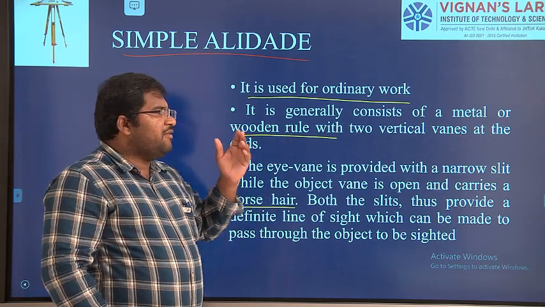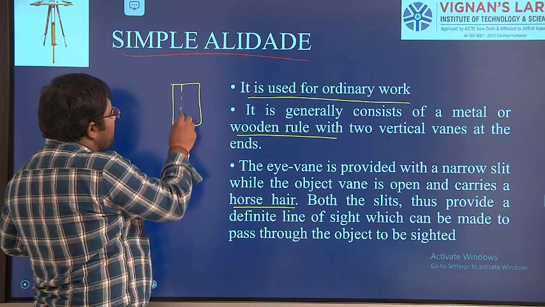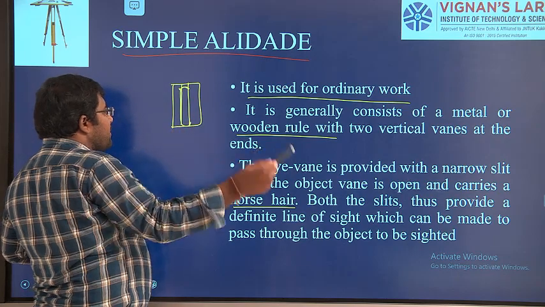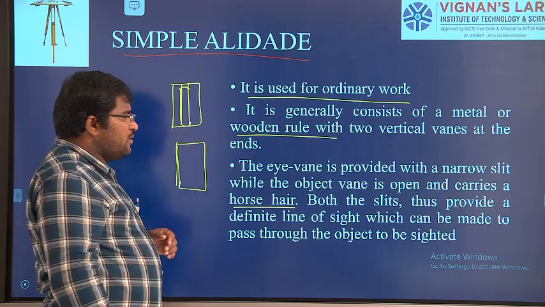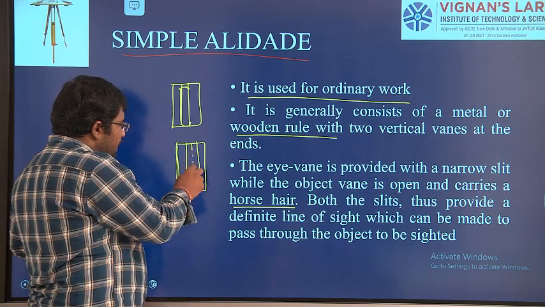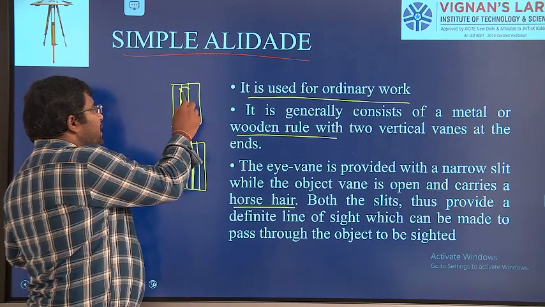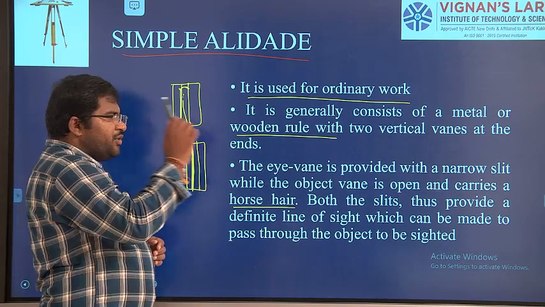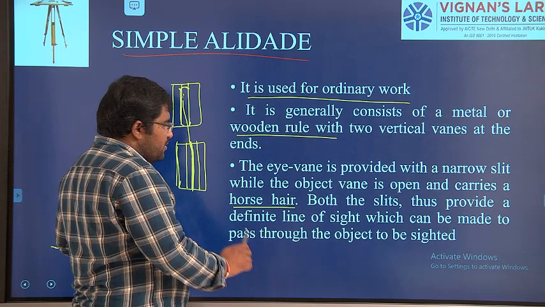Thus, the eye vane has only a slit. If you take it, only some opening is there. This is called the slit. And coming to the object vane, it is going to carry a thread like this. From the eye we are going to look along this thread, and this thread is going to coincide with our object. So that's what he is going to say here.